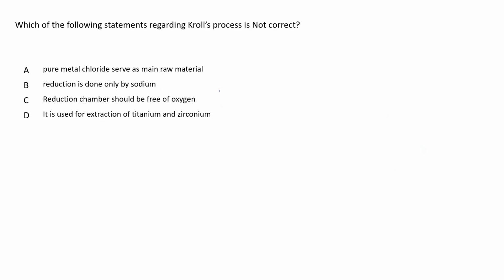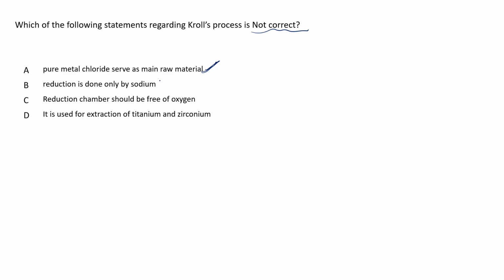Next, which of the following statements regarding Kroll's process is not correct? Okay, regarding the Kroll process. Pure metal chloride serves as the main raw material. So yes, metal chloride is served as the raw material. Reduction is done only by sodium.